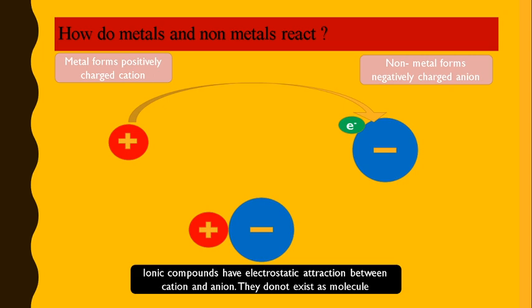This kind of compound, which has ions and electrostatic attraction between cation and anion, is known as an ionic compound. So metals and non-metals react together to form ionic compounds, which do not exist as molecules. They only have electrostatic attraction between their positive and negative ions.